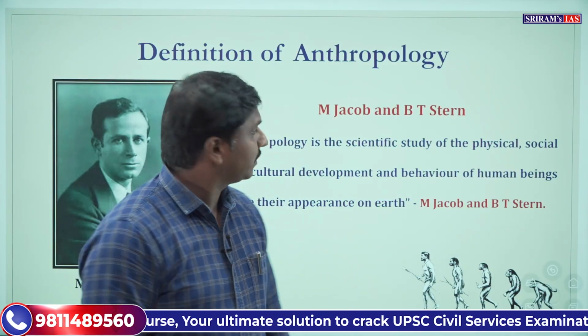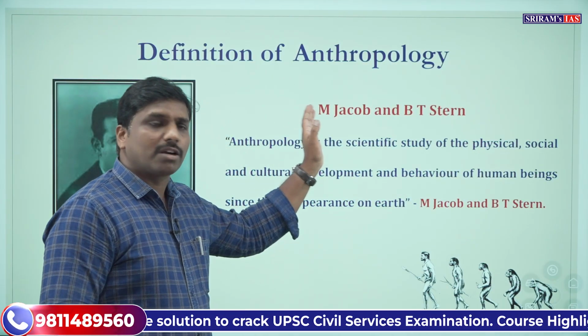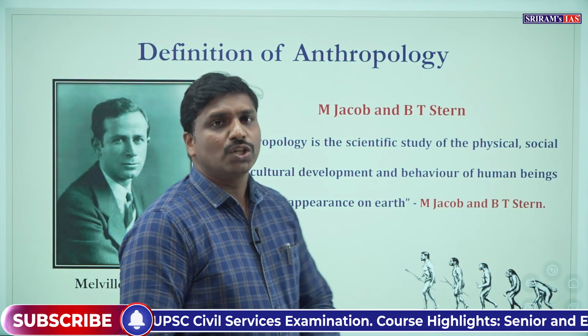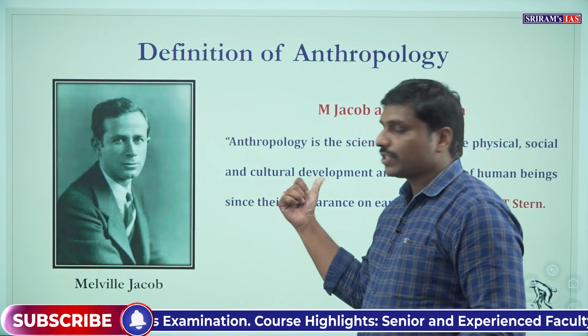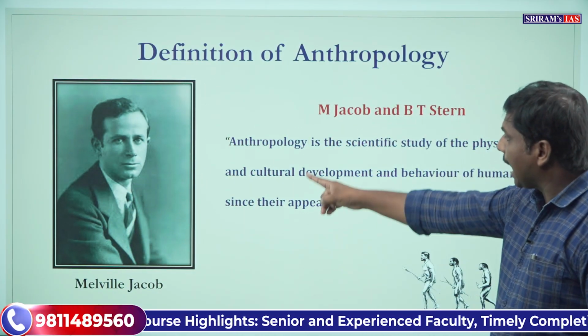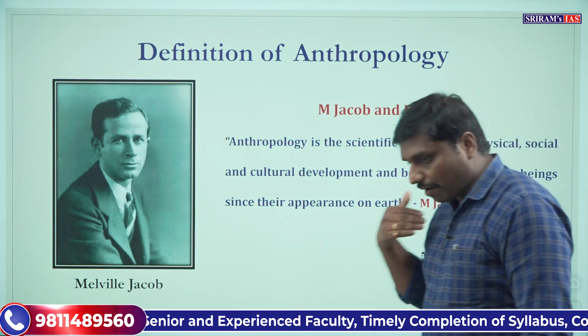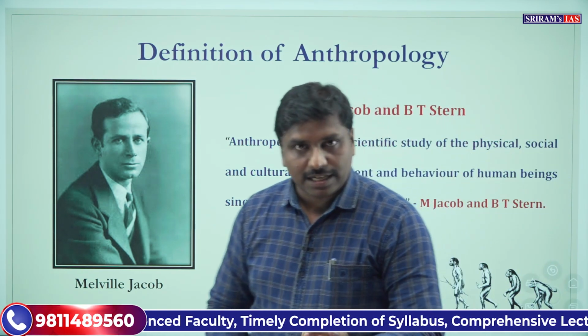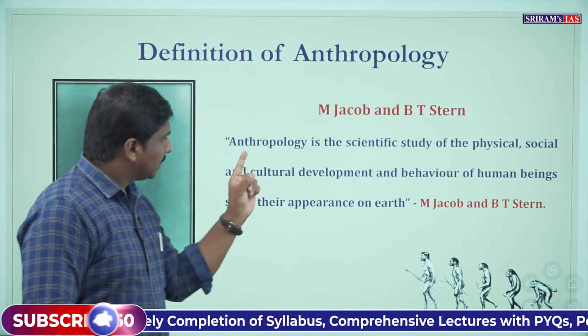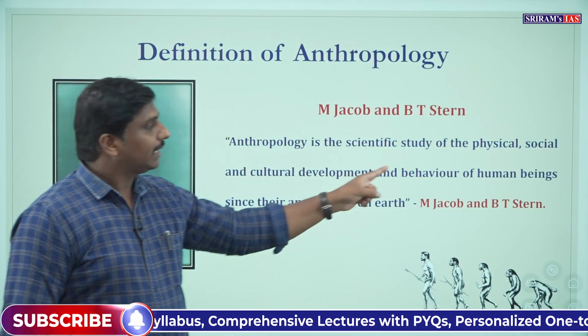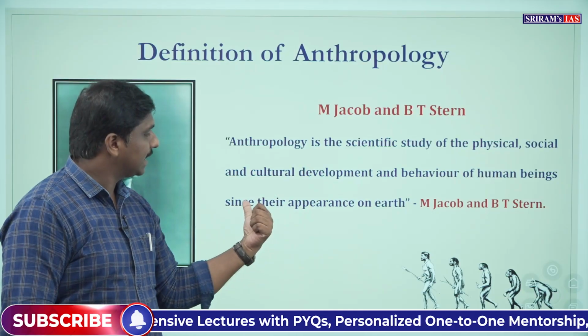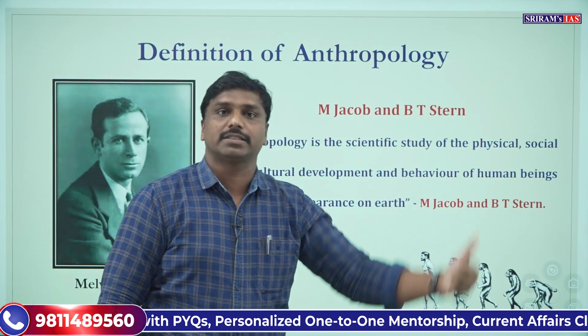Now if you look further, we have M. Jacob and B.T. Stern. What Jacob and Stern said is that anthropology is the scientific study of the physical, the social, and the cultural development and the behavior of human beings since their appearance on the earth.